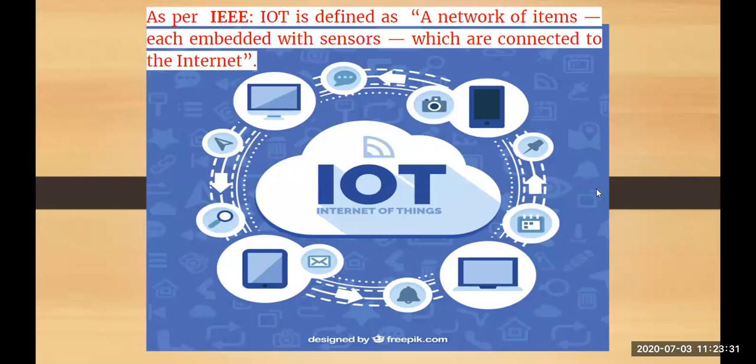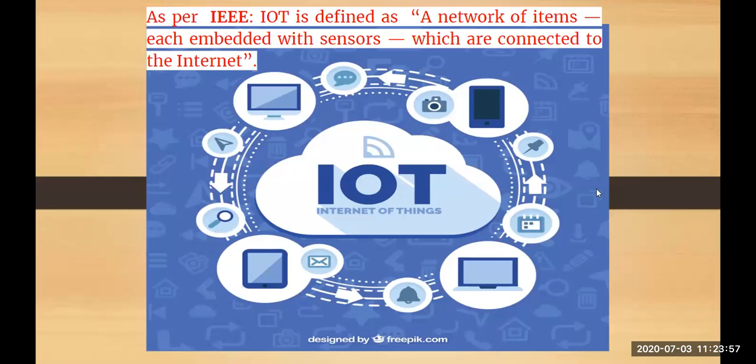Before we proceed to chapter number 2, let us take a small recap of whatever we have done so far. The very first thing we started with was the definition of IoT. In very simple terms, IoT is divided into three parts, where I stands for Internet, T stands for Things, and together it is called IoT, that is, Internet of Things.